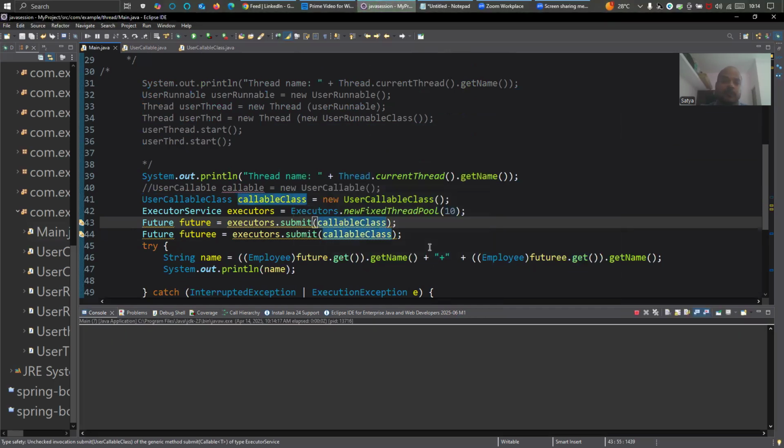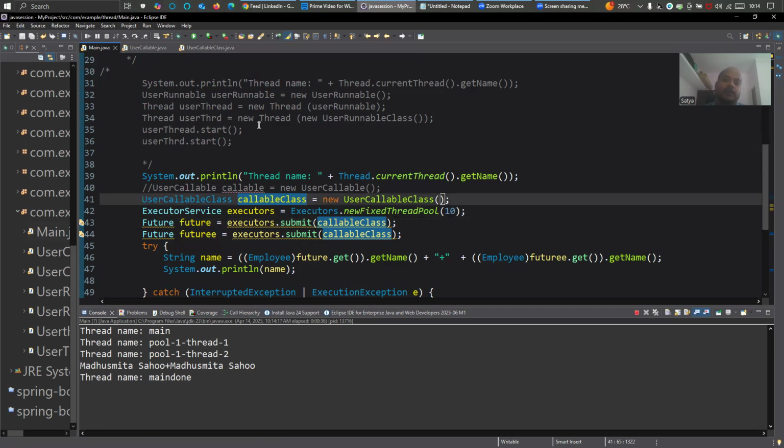See it, try and run it. See thread pool one, thread one. Still the program is running. After some seconds, thread pool one, thread two. Now it's on Madhusmita Sahu plus Madhusmita Sahu. So now see, in this callable class,